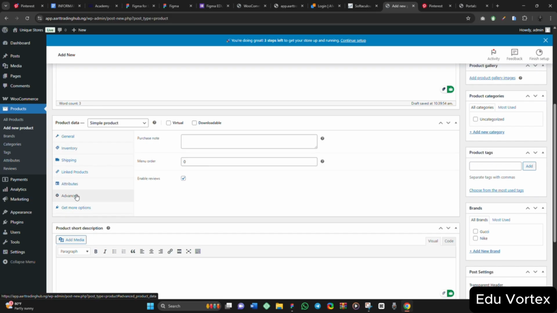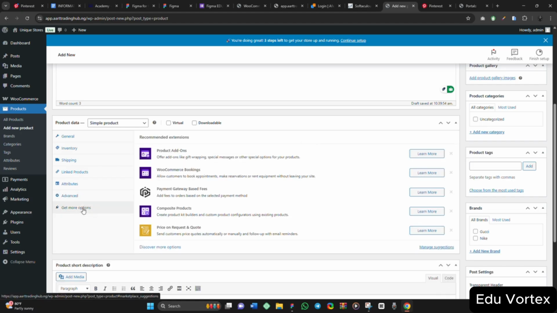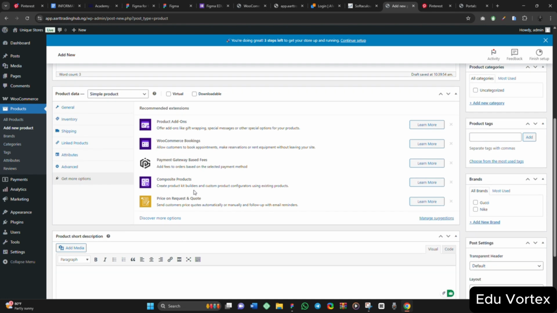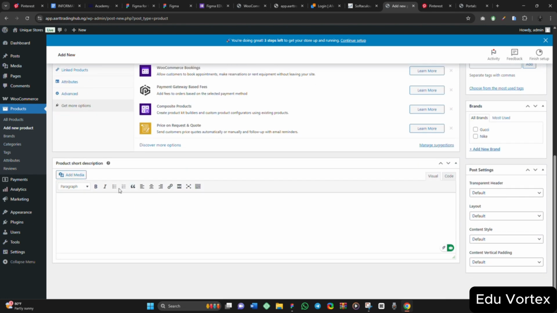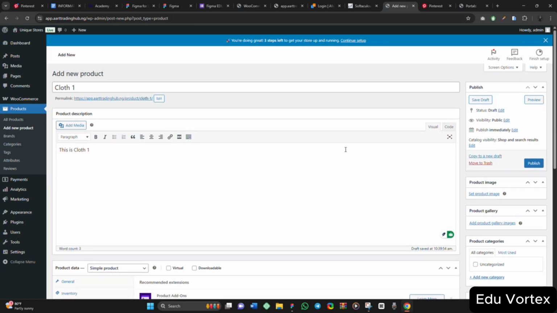So we have the advanced option, the purchase note. Maybe you want to add any note here. Menu order, you want to add a menu order. Enable reviews, of course. So you get more options here. These are more extensions. We are not checking that one. For this side, the product short description, I am not putting anything there.